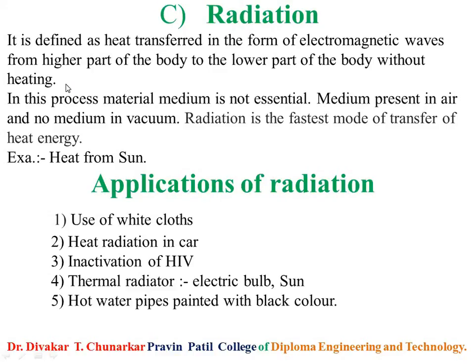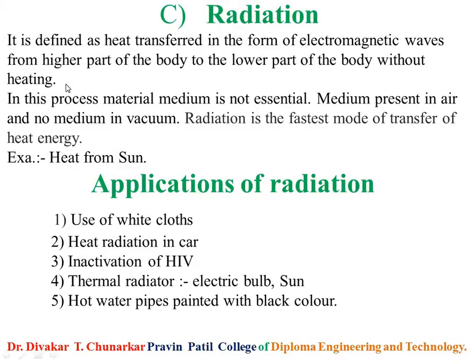Next, hot water pipes painted with black color. Keep in your mind, hot water pipes are painted with black color. This is an application of radiation. Then white clothes absorb less heat, so they are preferred in the summer.